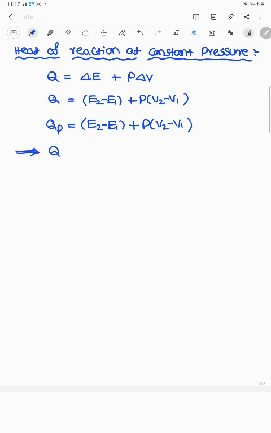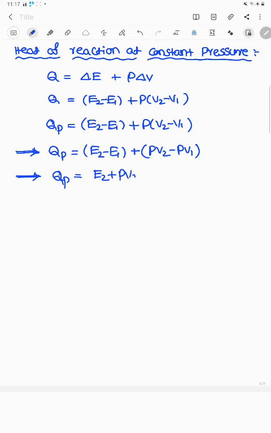That implies QP equals E2 minus E1 plus PV2 minus PV1. That implies QP equals E2 plus PV2 minus E1 plus PV1.